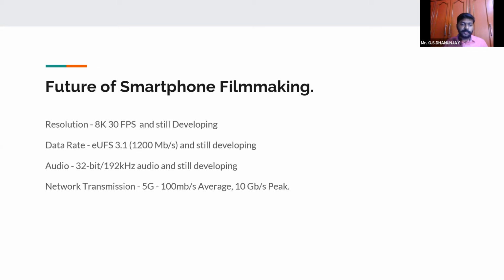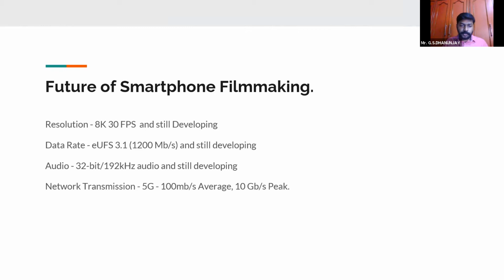Today we have UFS 3.1 storage, which could have a transfer rate of 1200 megabytes per second. And this is a massive improvement in the recent generation with the improvement of storage technology. I'm very sure this technology is very soon going to be replaced by something else which will have 2000 megabytes per second. And then it will be easier for the smartphone to run its operating system and do ultra high resolution video recording and process it and maybe live feed it at the same time.